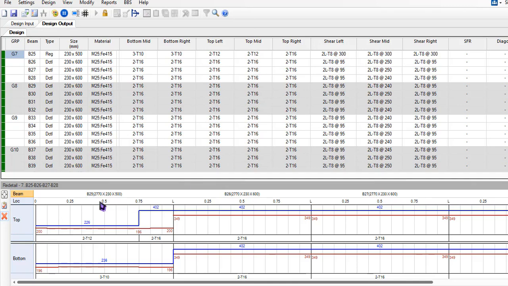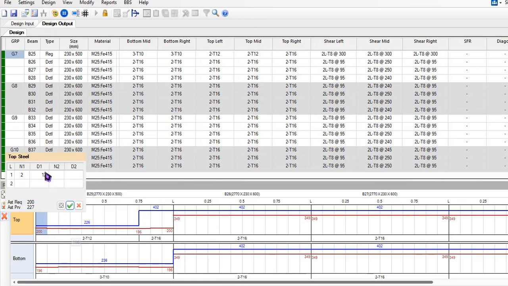The red line indicates ASD required and the blue line indicates ASD provided. Let's ensure that the blue line will always be right at the top of the red line. If I right click in here, I can get into the detail section. If I like to change the diameter, you can see that the ASD provided is much less than required, it must be greater. I'd like to increase the number, maybe to 4.